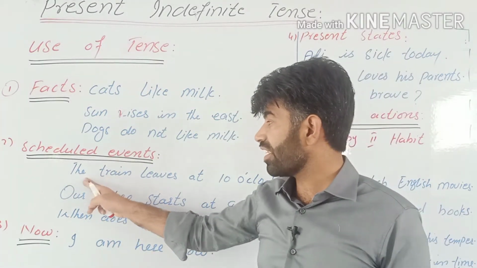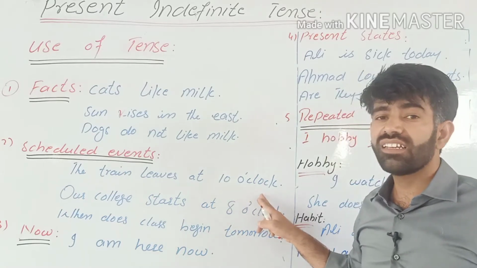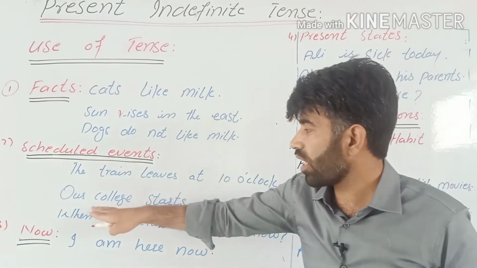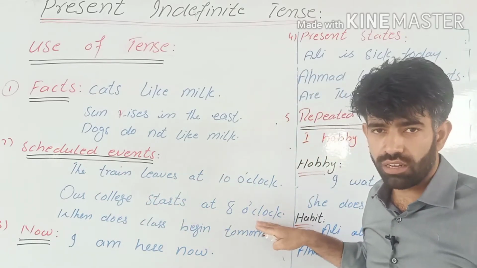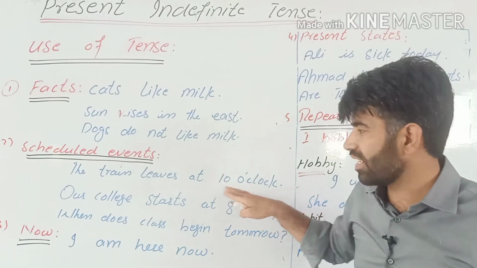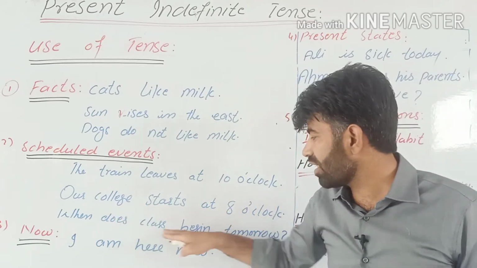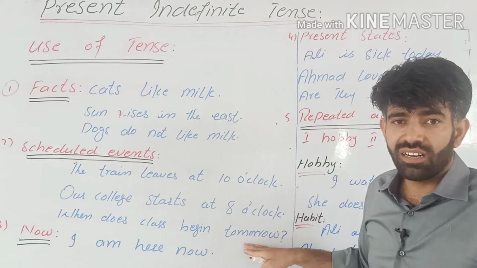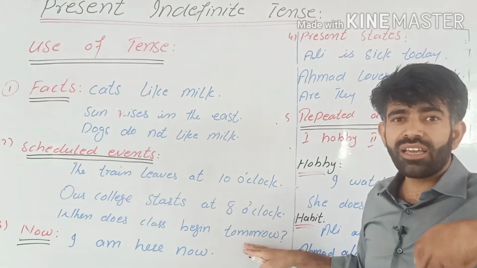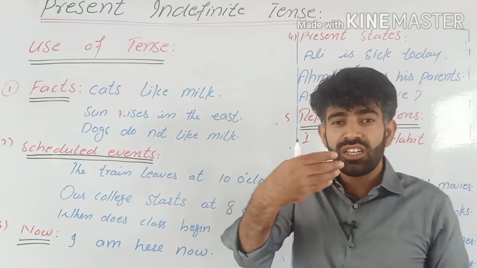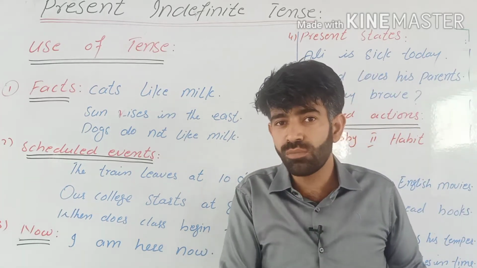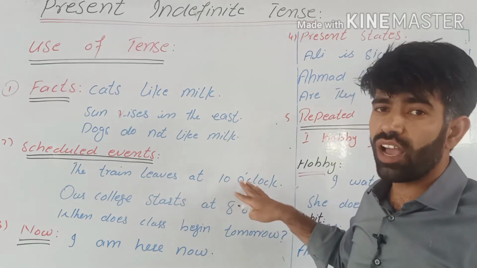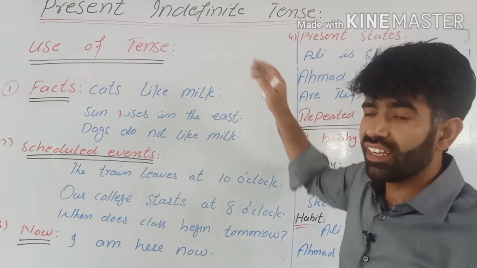For example, it has been decided that the train leaves at 10 o'clock. The train leaves at 10 o'clock. In the same way, our college starts at 8 o'clock. This is what the government has decided. This is what our college has decided. When does class begin tomorrow? This is what I'm asking my friend. When does the class start? When will it begin? Tomorrow. I'm asking him when the teacher told him to start the class tomorrow, in the coming day. So if you want to talk about these scheduled events, you have to use present indefinite tense.